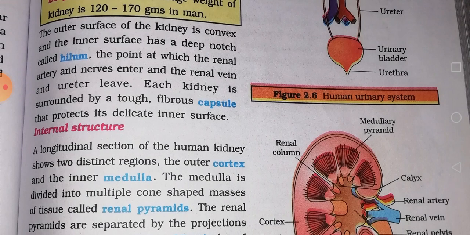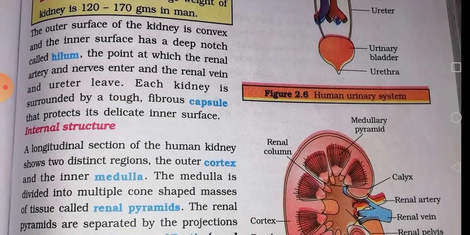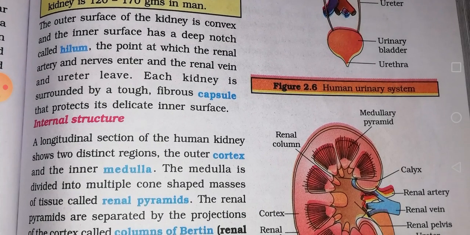Each kidney is surrounded by a tough, fibrous capsule that protects its delicate inner surface. Always, the tough fibrous capsule protects the inner surface of the kidney.